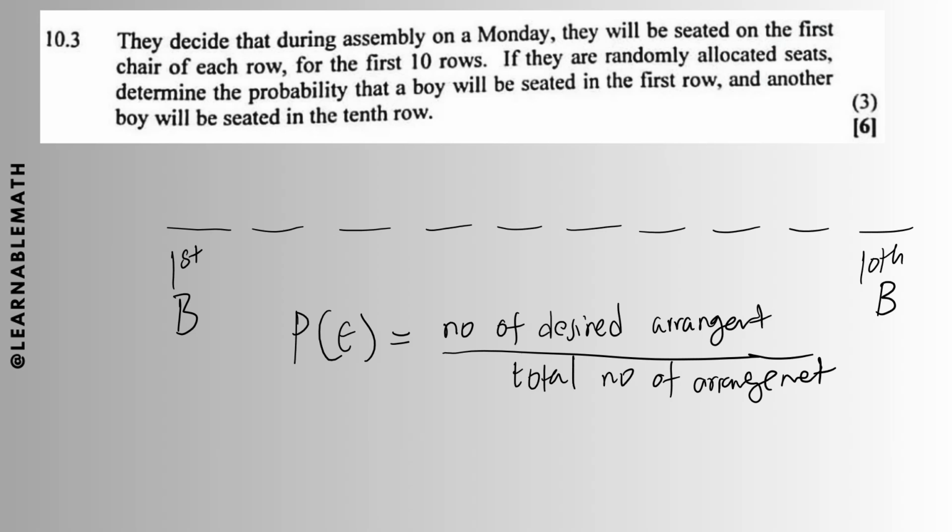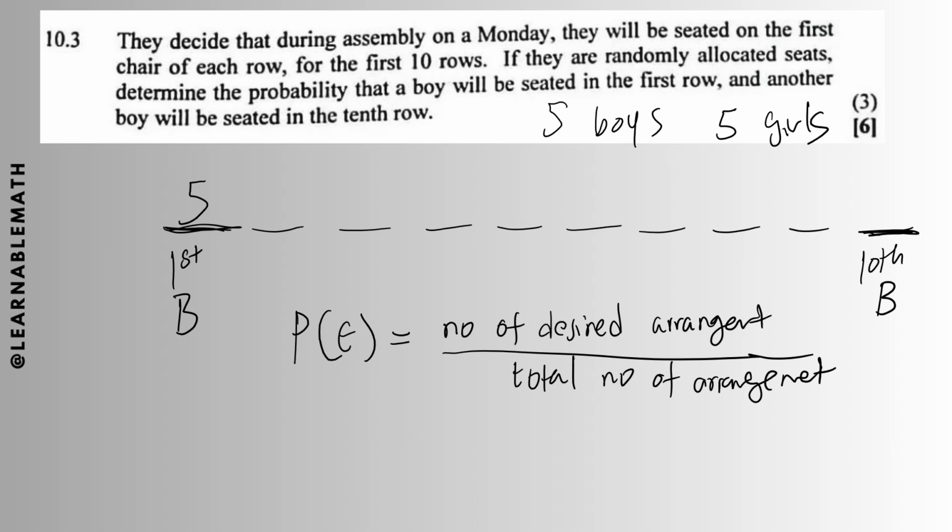So we ask ourselves, we have 10 people. Remember, they were selecting a boy and a girl in each grade. So because we have 5 grades, obviously we have how many? 5 boys and how many? 5 girls. So if there must be a boy in the first row, how many choices do we have? That's the question you ask yourself while answering a counting principle question. How many choices do I have in this particular space? So for boys, we have 5 of them. So any of the 5 boys can be seated there. So we have 5 choices.